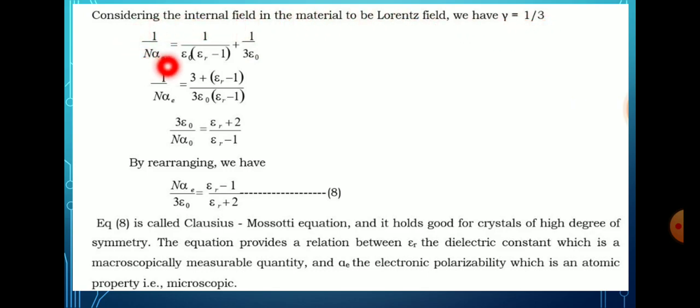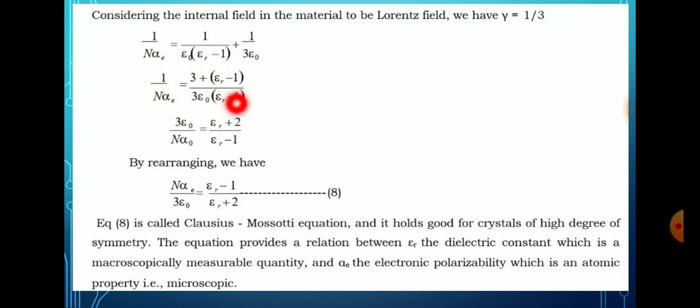Then cancelling the terms, we get this equation: 1 divided by n alpha e is equal to 1 divided by epsilon naught bracket epsilon r minus 1 plus 1 divided by 3 epsilon naught.